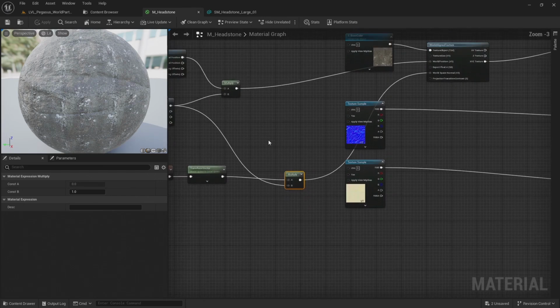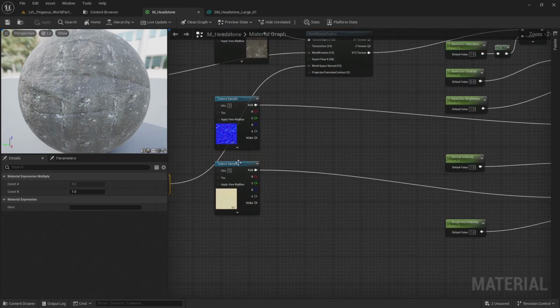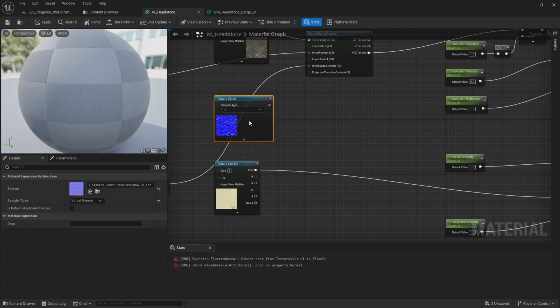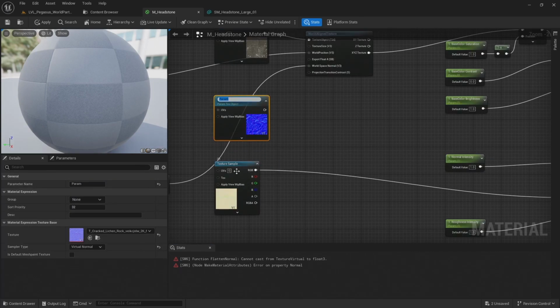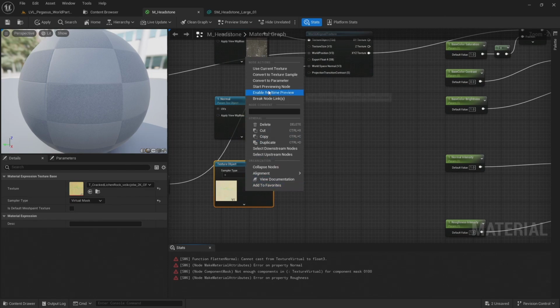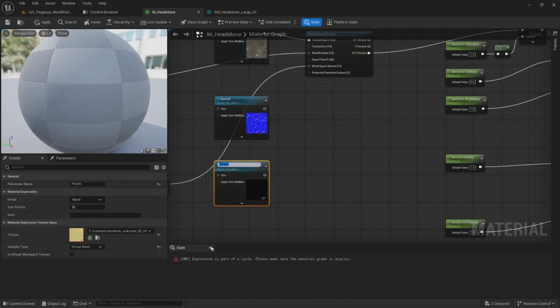So let's do the same for my other textures. I'm going to right click on the texture sample for the normal, convert to texture object, convert to parameter, call this one normal, and do the same for my roughness: convert to texture object, convert to parameter, and name this one ORDP, which is for occlusion, roughness, and displacement.